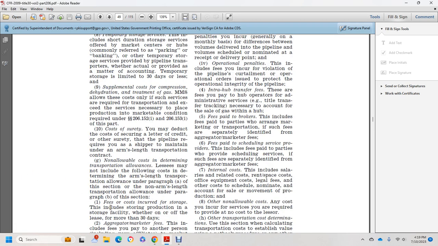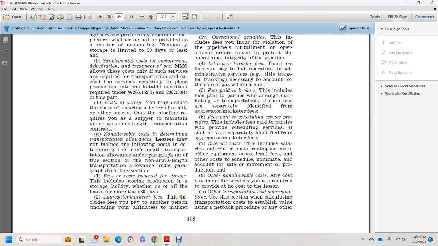G. No allowable costs for determining the transportation allowance. The lease may not include the following costs for determining the arm's length transportation allowance under paragraph A of this section, or the non-arm's length transportation allowance under paragraph B of this section. 1. Fee for the cost incurred with the production and the storage facility, whether on or off of the lease, for more than 30 days.